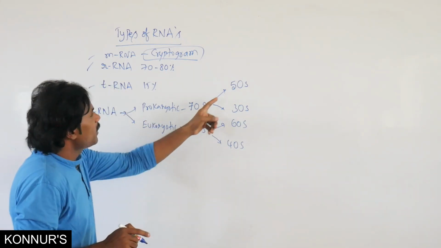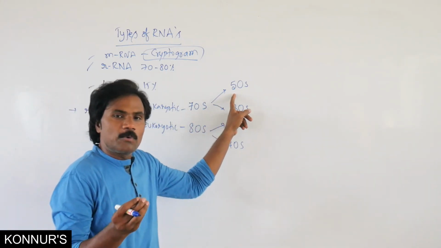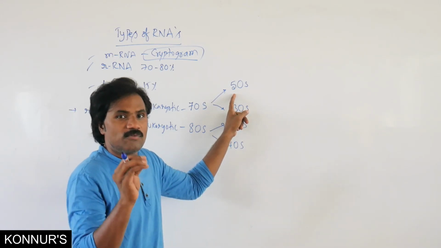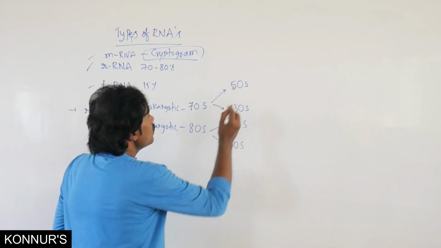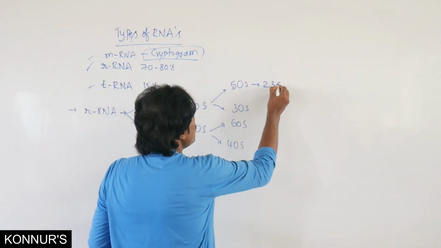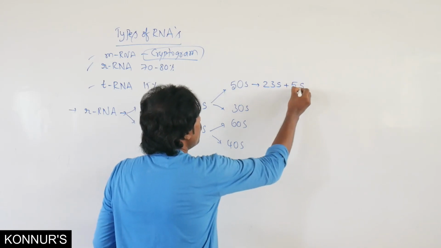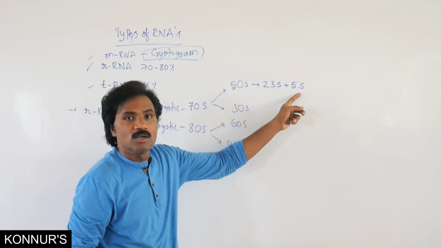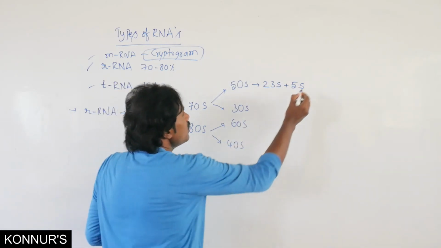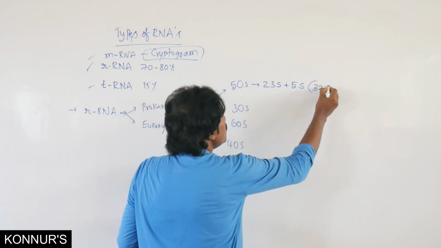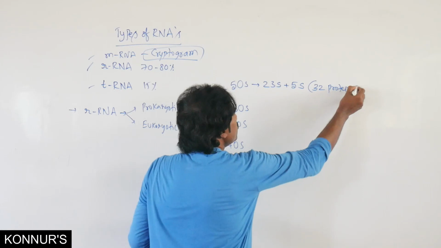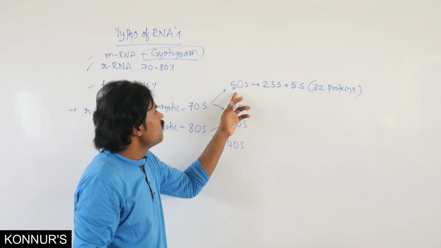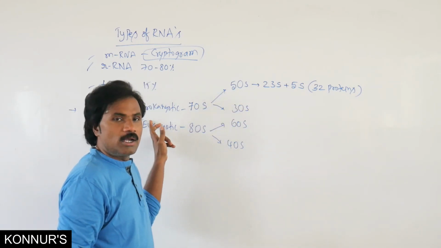Apart from this, a certain number of proteins get together to form one of the subunits of the prokaryotic ribosome. Here, 23S plus 5S are present in the 50S. Apart from this, by the combination of 32 proteins, 32 proteins get together to form the 50S subunit of the prokaryotic ribosome.